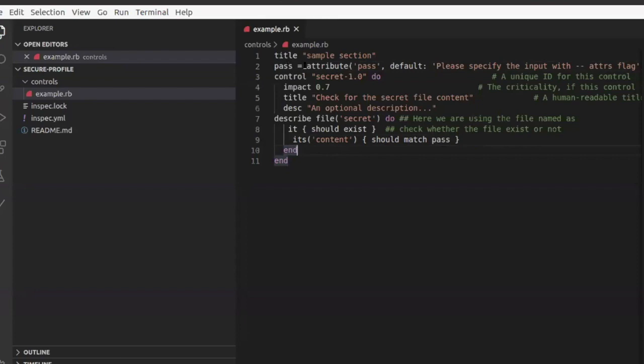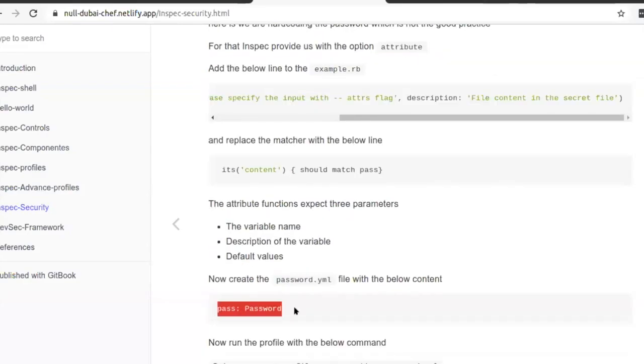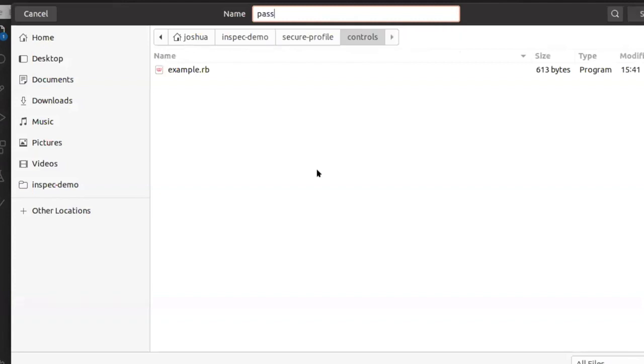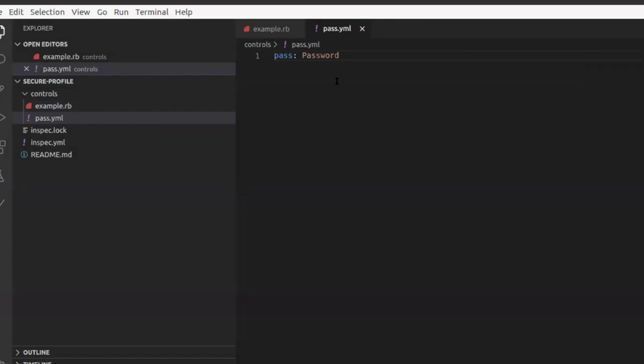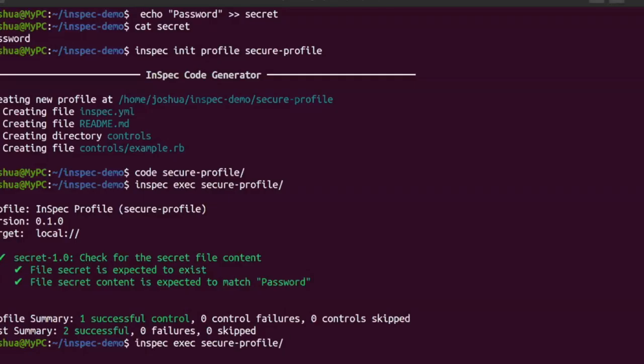But you may ask, where is my password there? For that, we have to create a new file and store the value in YAML. For my example, I am storing it as pass.yaml in the same place. So this will look into that pass variable and pass the value present there. So how can we execute? Now I will try to execute this one.